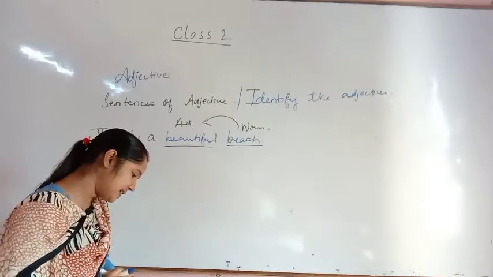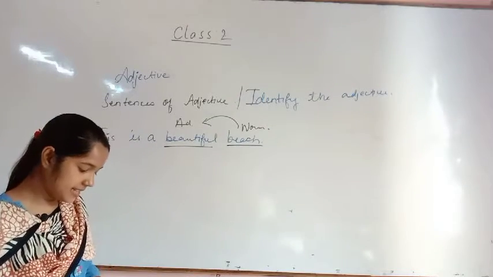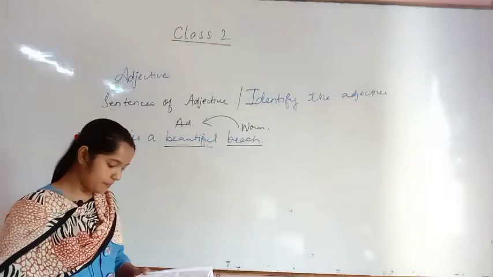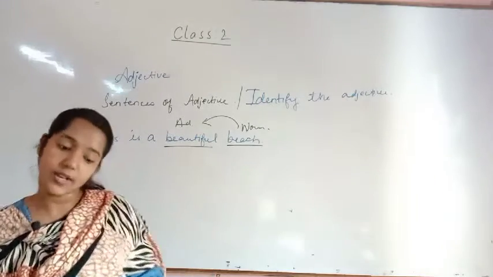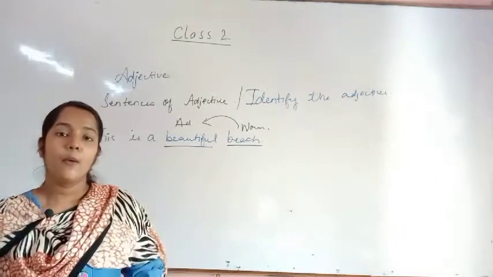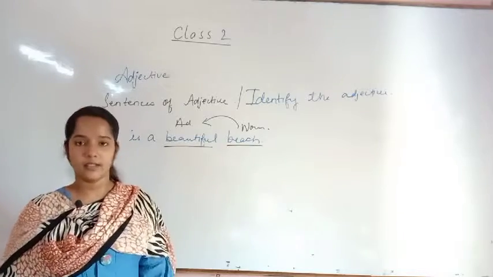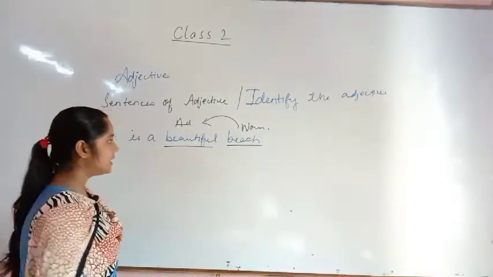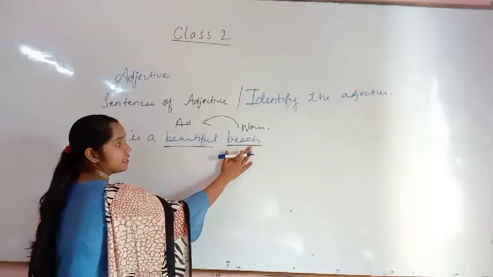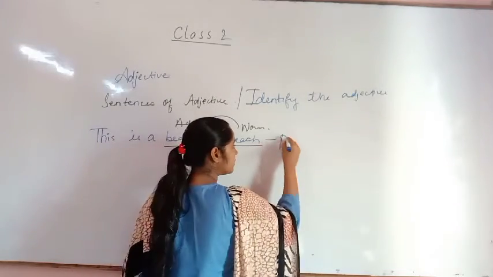Now the second one is, they tell us what kind of person, place, animal or thing the noun is. When we studied about nouns, we read about person, place, animal, things, isn't it? So this is beautiful, this is beach, then beach is a place.